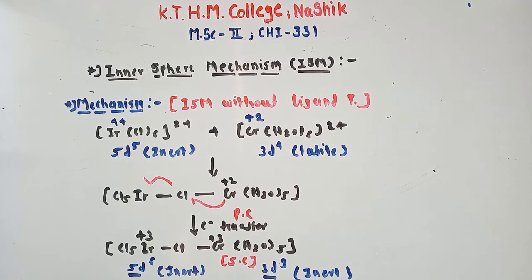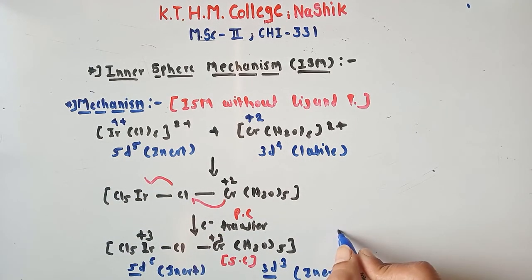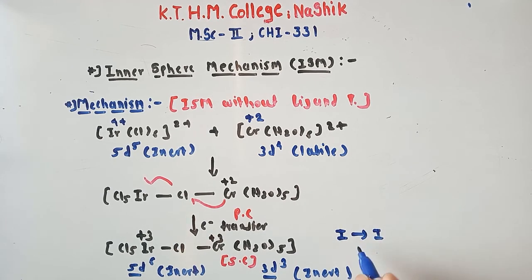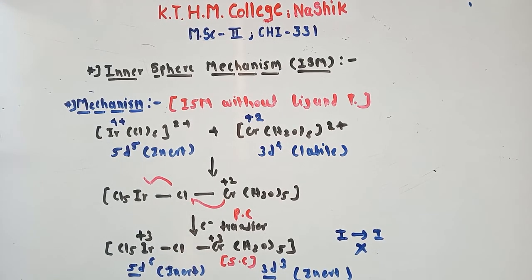Now see, in this condition, there is no ligand transfer because the iridium complex was inert before the mechanism, and after the mechanism it is inert. So in this situation there is no ligand transfer. Okay, so we can write the direct reaction.